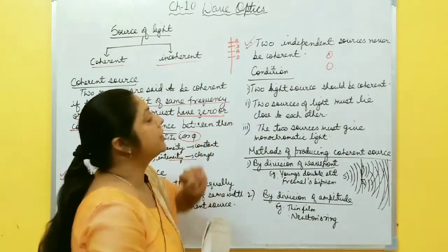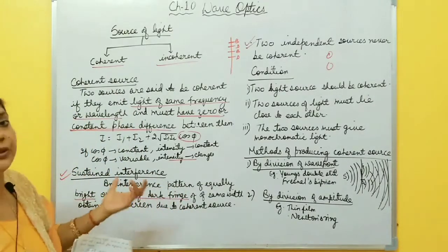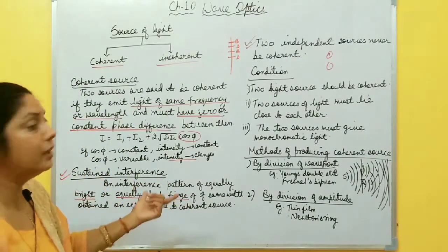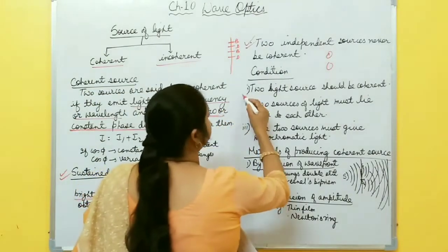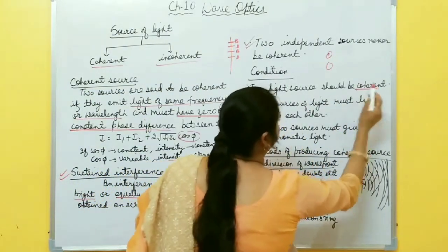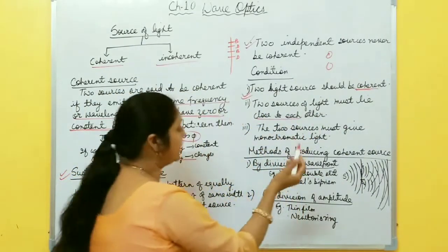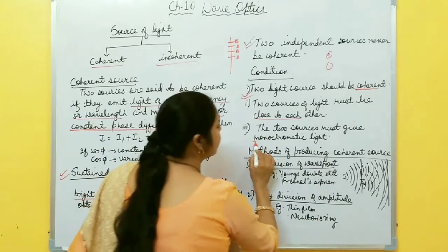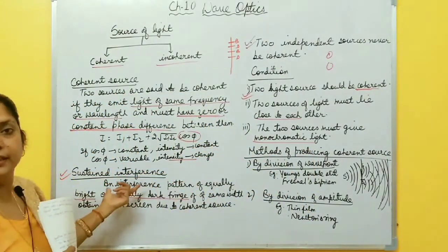Now, what are the conditions for coherent sources? To produce a sustained interference pattern on the screen, what are the different conditions? First, the two light sources must be coherent, right? Second, the two light sources must lie close to each other, and third, the two sources must give monochromatic light. These are the conditions to produce sustained interference.